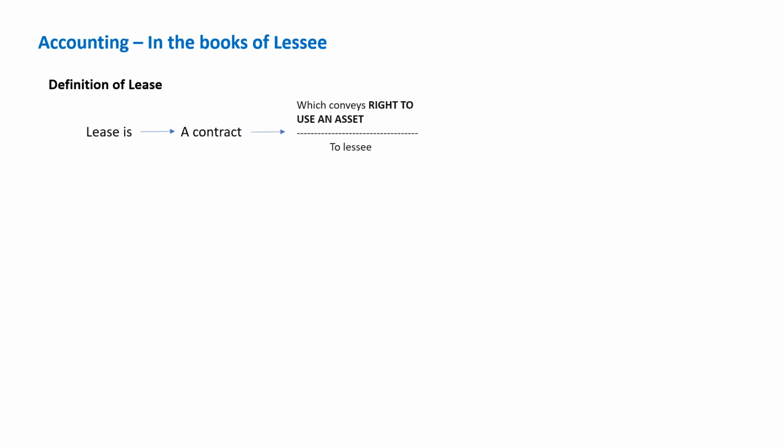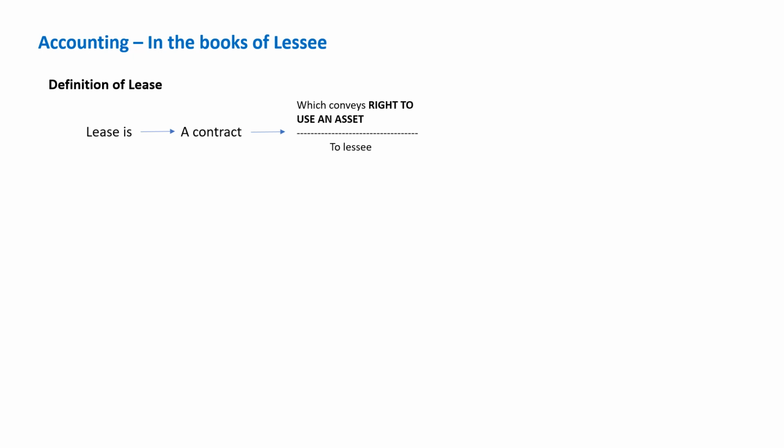So let's understand how the accounting is going to happen in the books of the lessee. Before that, let's understand the definition of lease. A lease is a contract. That means we should have a written contract between the lessor and the lessee. The contract should define a contract which conveys the right to use an asset to the lessee.